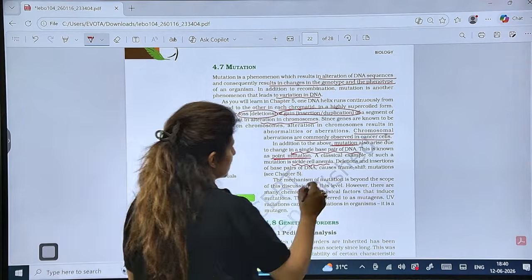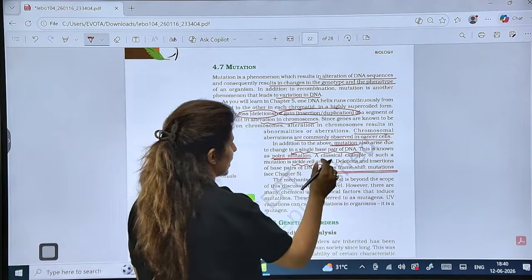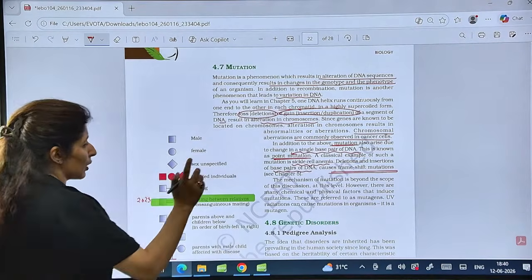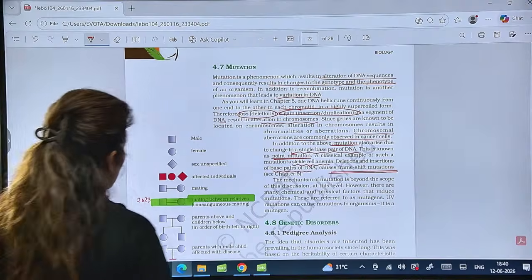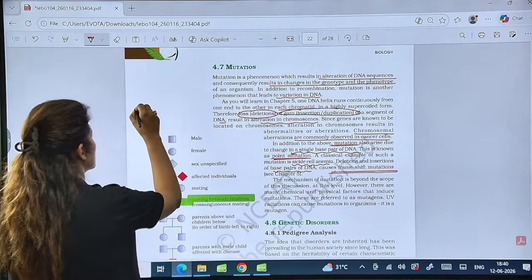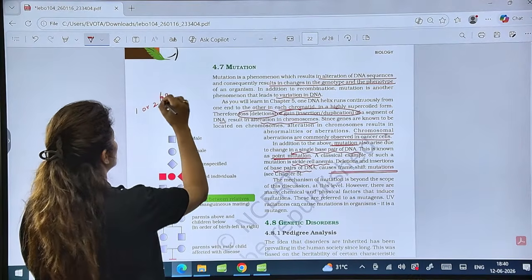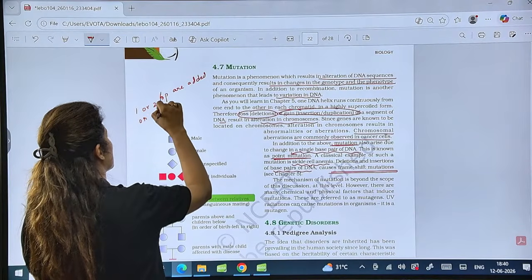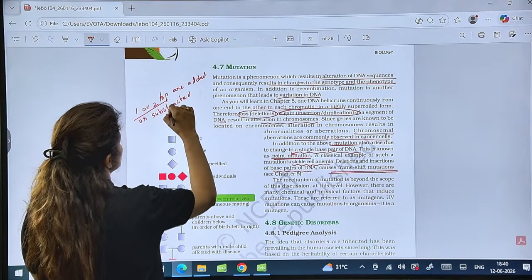Is it clear? Now, there is another kind of mutation, frame shift mutation. So what happens during frame shift mutation? There is deletion or insertion of base pairs of DNA. So now remember, if one or two base pairs are added or subtracted, it leads to frame shift mutation.